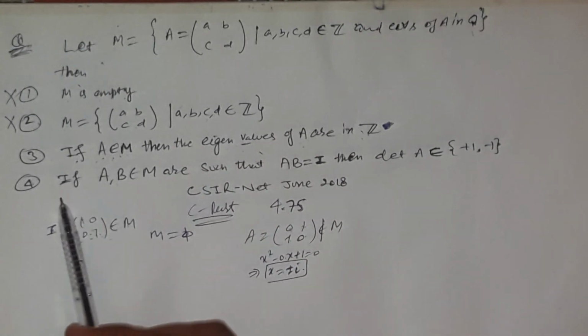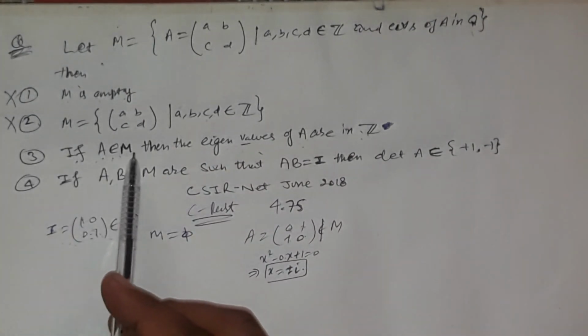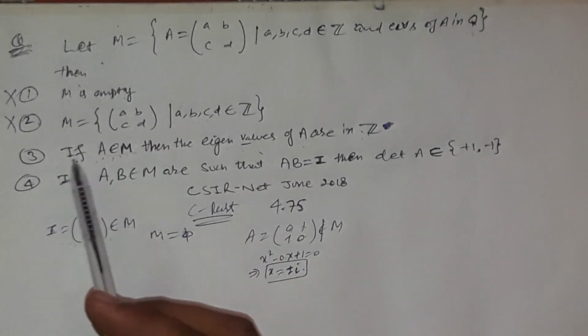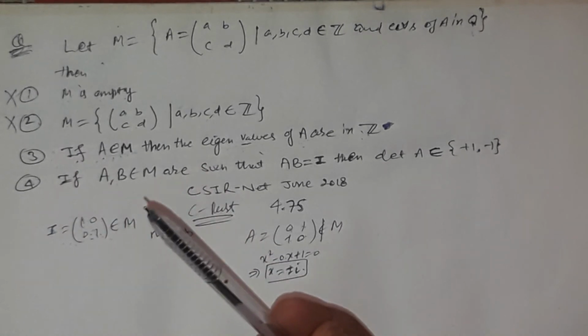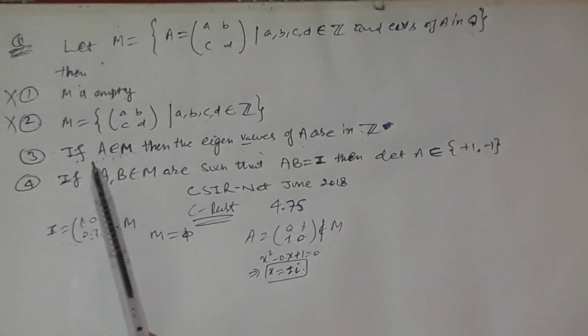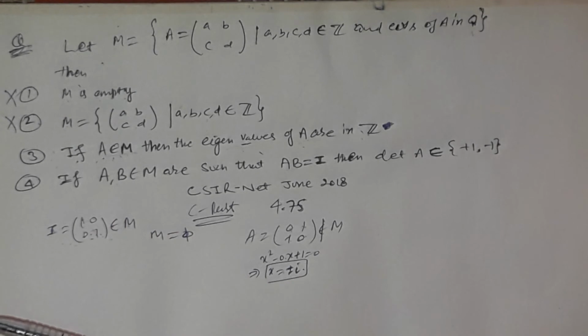Now option 3 says that here we need a proof. Why? Because this is a correct statement. Why is this a correct statement? Because for the matrix, we go to the characteristic polynomial, and we know that it takes the form of a polynomial whose entries are integers, the coefficients are integers.